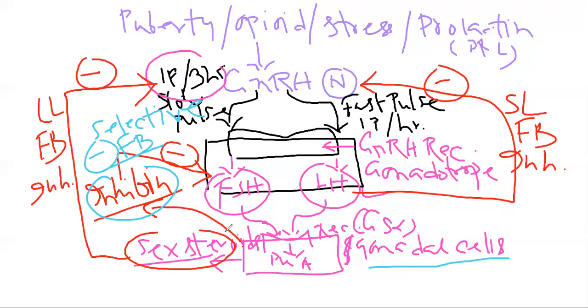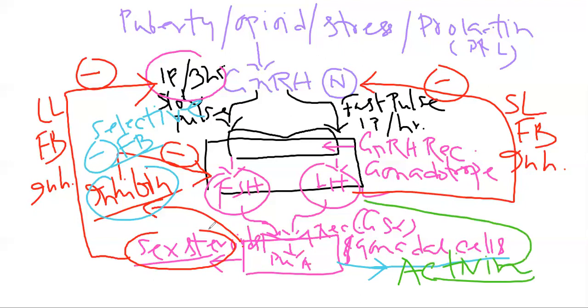Along with that inhibin, there is another hormone, the activin. This activin stimulates the gonadal cell, and it also produces another hormone known as the activin. And this activin actually stimulates the LH. So these are the different actions of the inhibin and the activin. Okay, and finally we have the somatotrope.